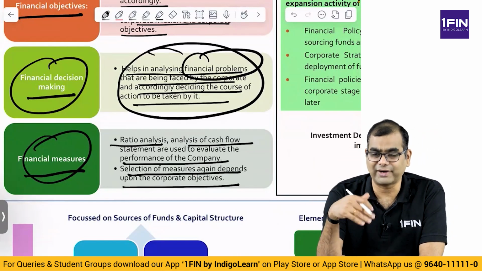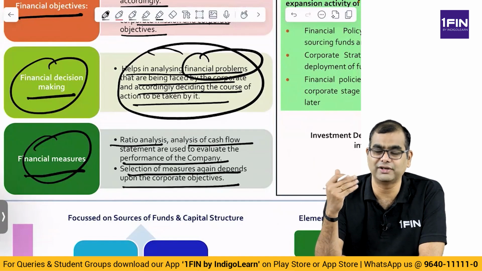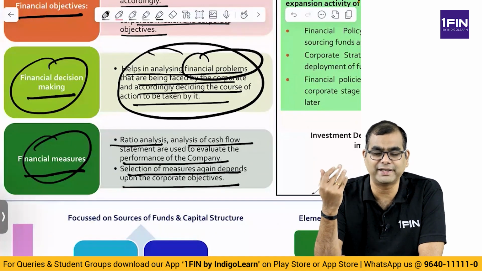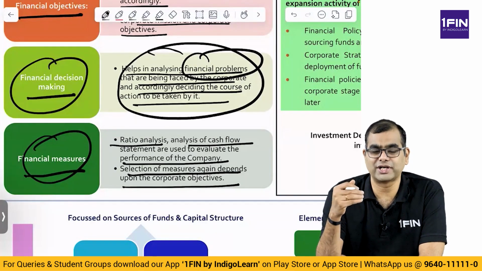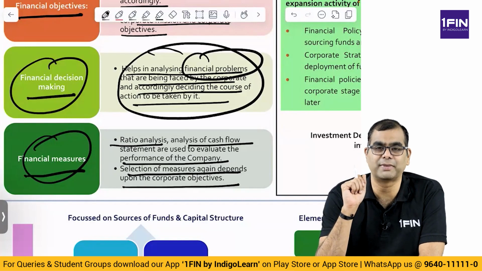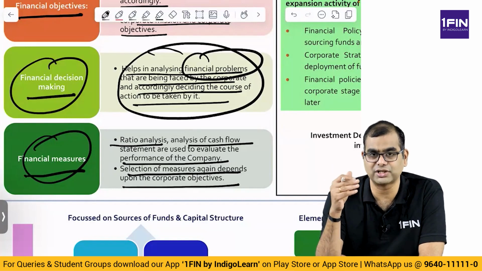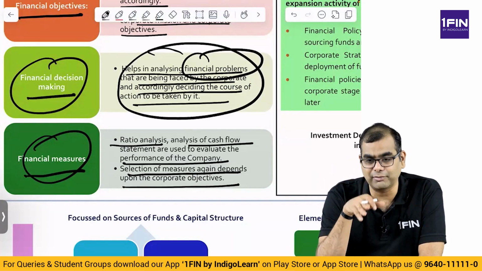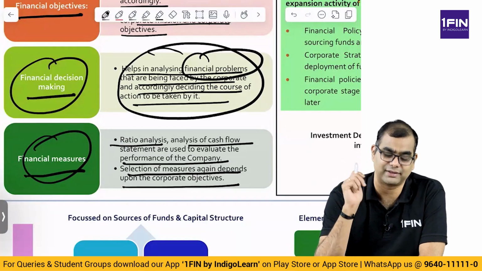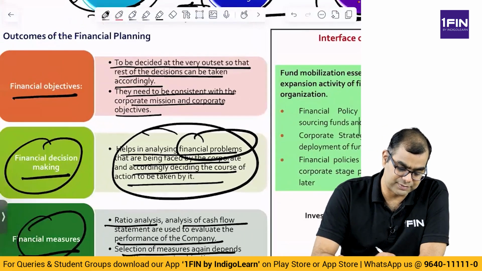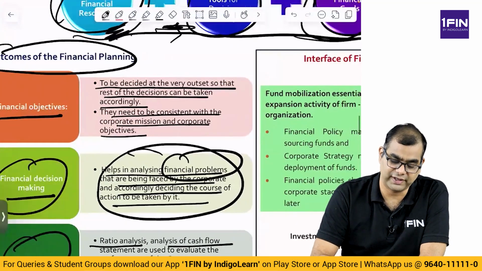You can't have random measures. Say your corporate objective is to grow your market cap by 10x. You cannot use ratios that are not linked to this market cap. You have to use ratios that are financial in nature and that somehow directly or indirectly affect this market cap. So these are three outcomes of financial planning.